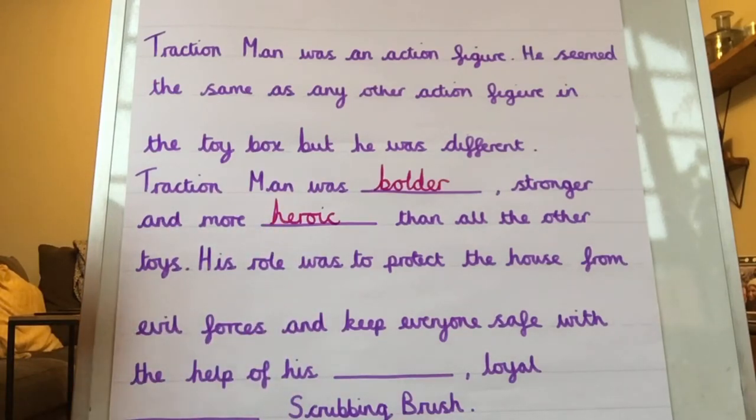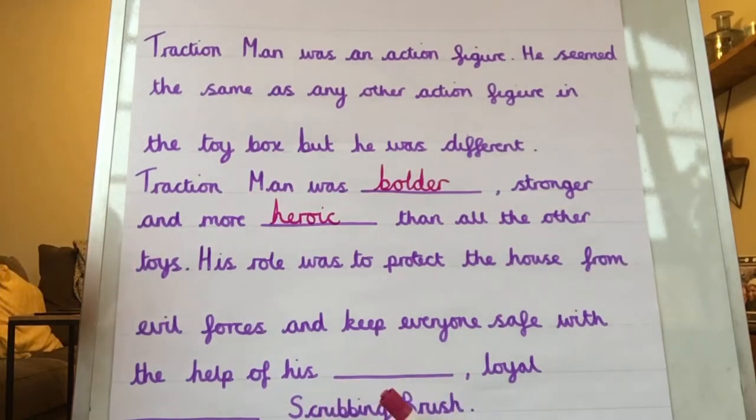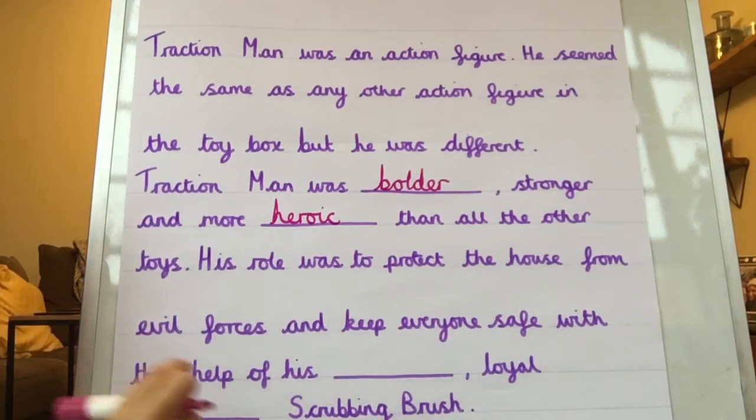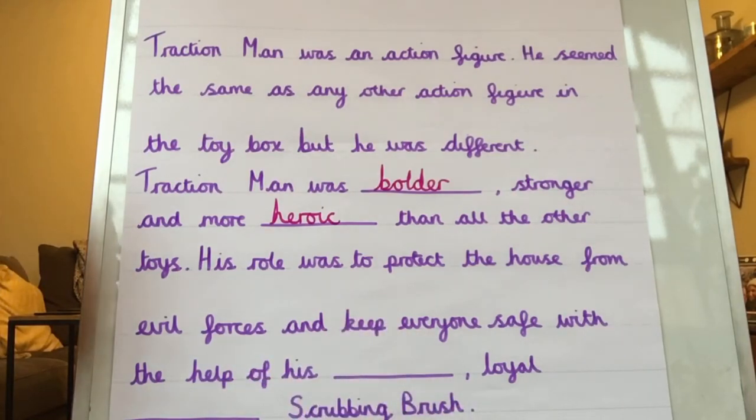I'll keep reading. His role was to protect the house from evil forces and keep everyone safe with the help of his loyal scrubbing brush. Now this is an expanded noun phrase. I've got two adjectives before the noun here. So I need another adjective for scrubbing brush. I could have friendly. I used trusty in the original story.